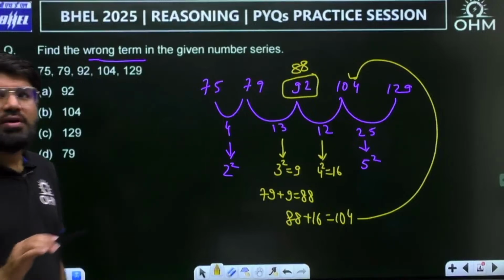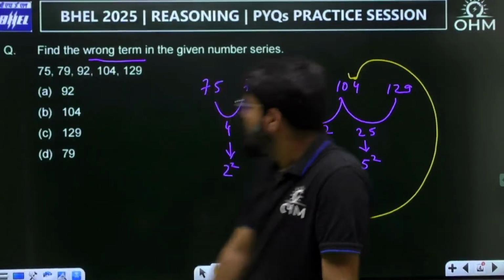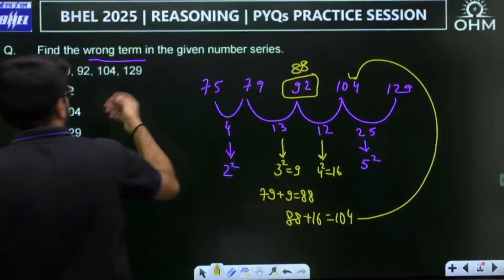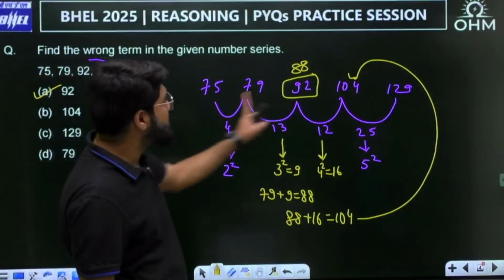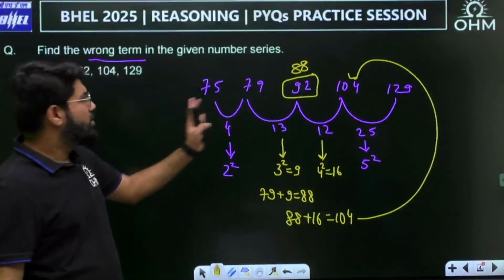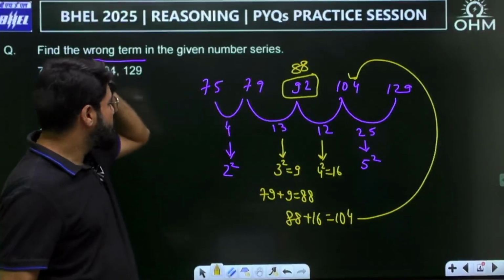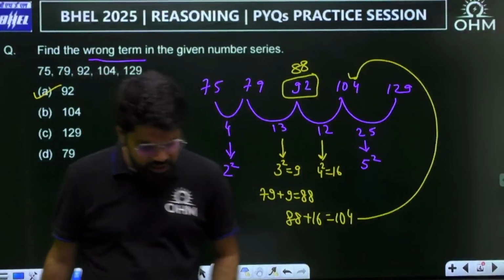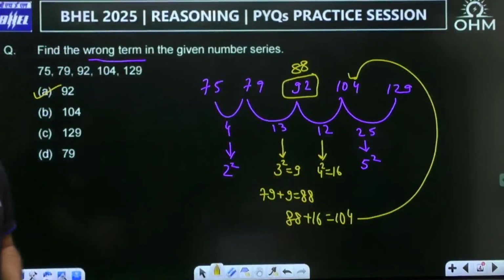So the wrong term is 92. They've not asked what to replace it with, but the wrong term is 92. If replaced by 88, it becomes a difference based series, not a common difference, not an AP, where you have 2 square, 3 square, 4 square, 5 square. The terms are separated by squares of the number. Hope you have got it. Let's go to the next question then.